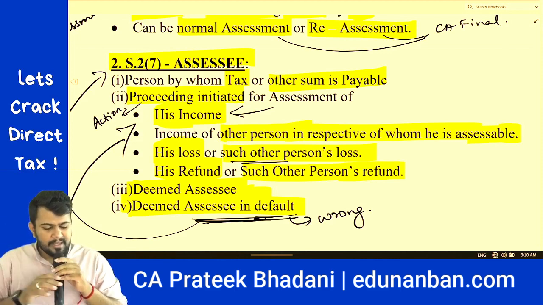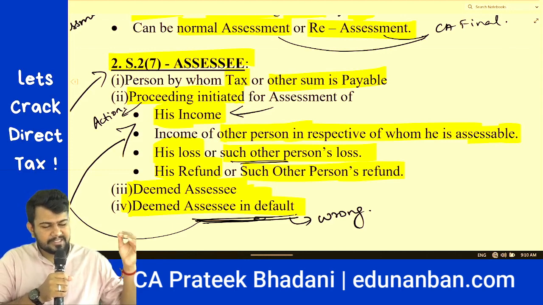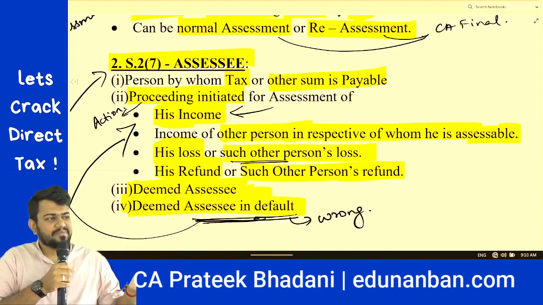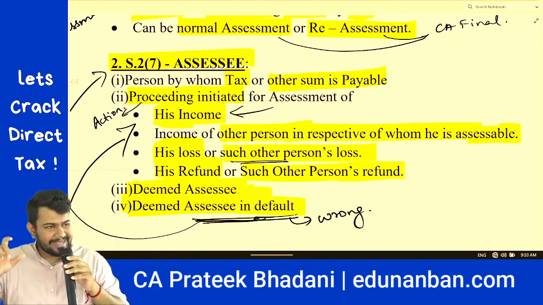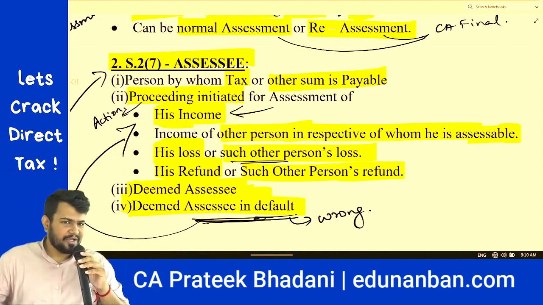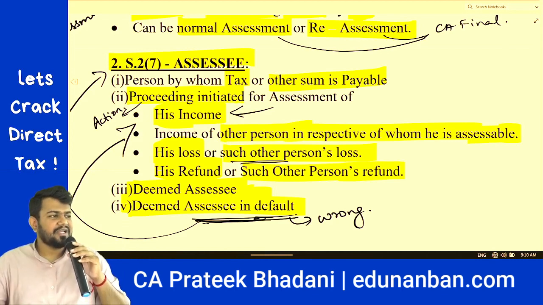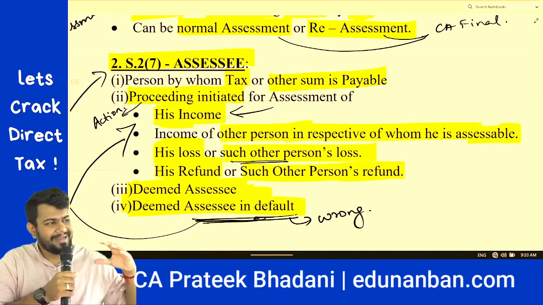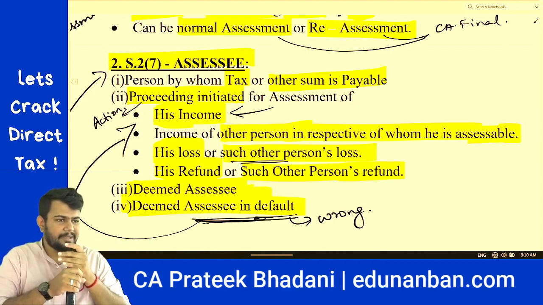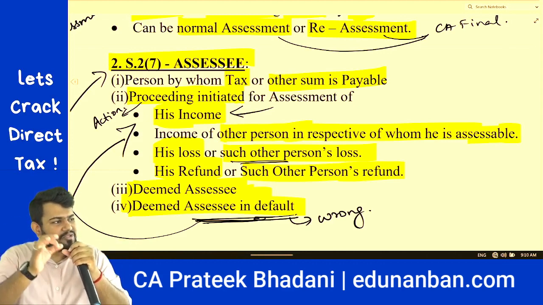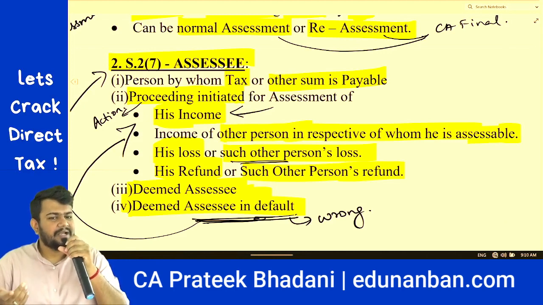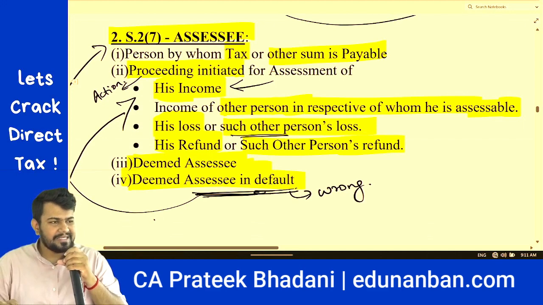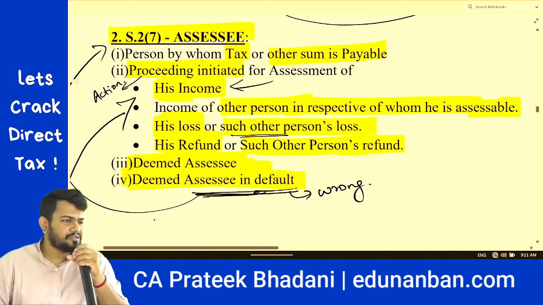Number 1, proceeding initiated for the assessment of his income or income of other person in respect of whom he is taxable, his loss or such other person's loss, his refund or such other person's refund. So it means what? If proceeding is initiated or any action is initiated by the department, such person against whom that action is initiated will also become assessee. Then deemed assessee is also assessee. Deemed assessee in default will also be assessee.